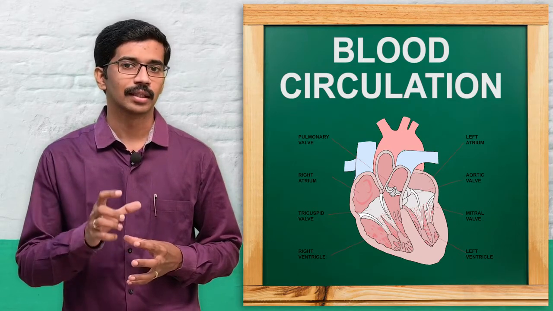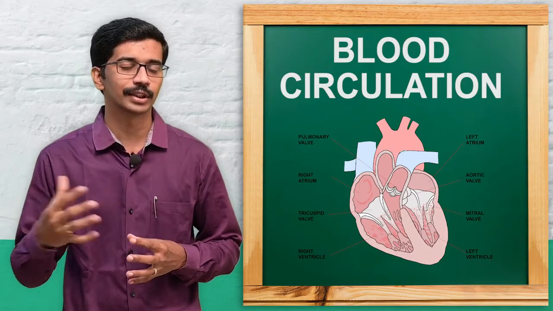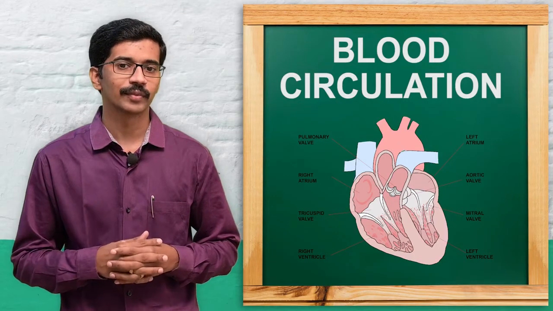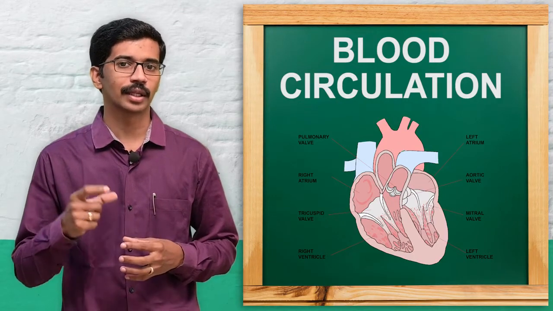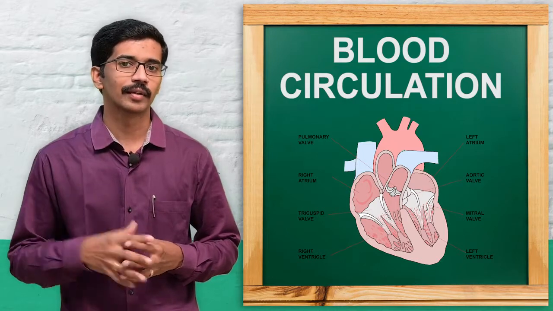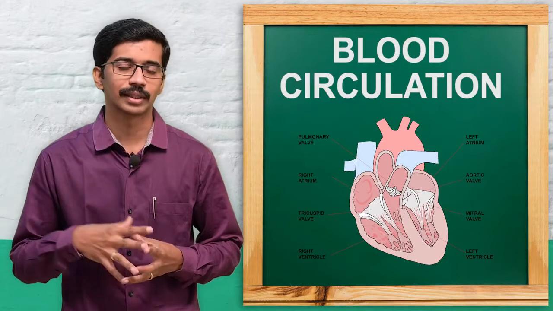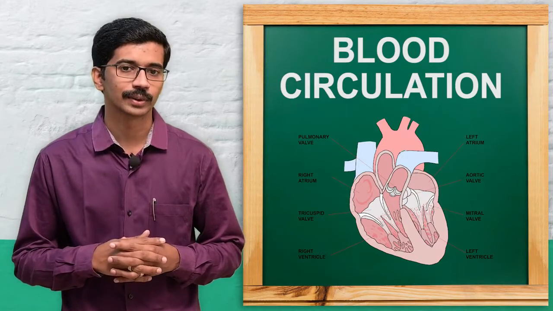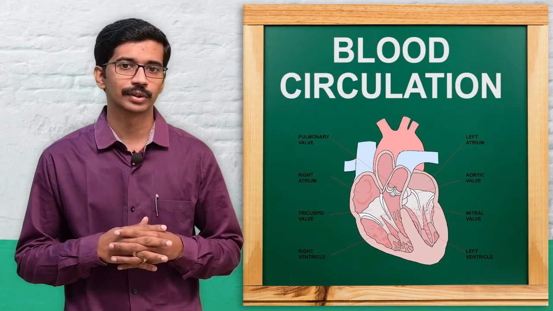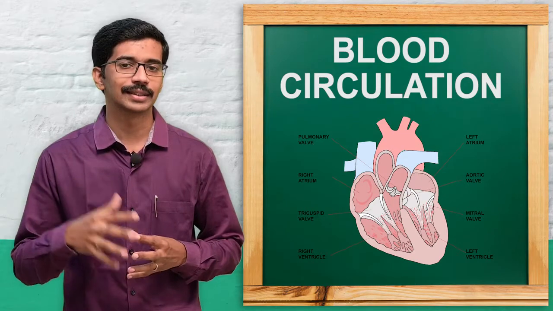These are the components of the cardiovascular system, and it has two major functions. The first one: the cardiovascular system supplies nutrients and oxygen to the different parts of the body. And another one: the waste products of metabolism are carried back to the heart through this cardiovascular system. So, these are the two major functions of the cardiovascular system, and now we will see the components.